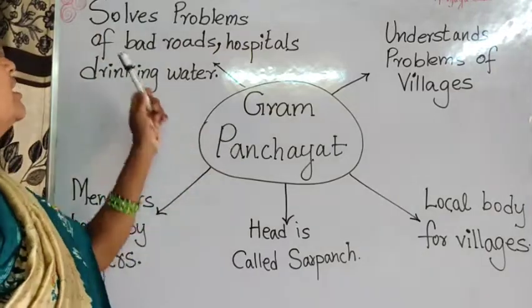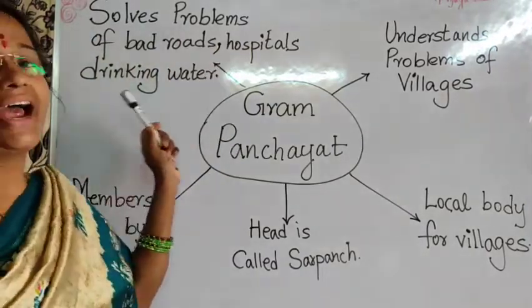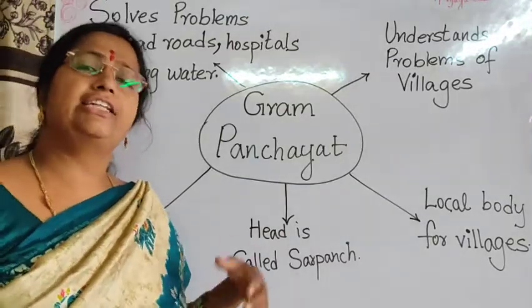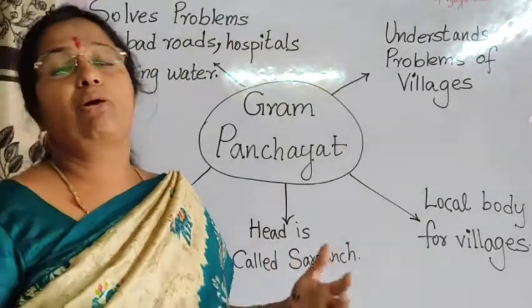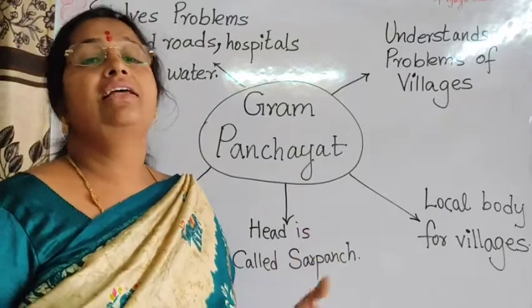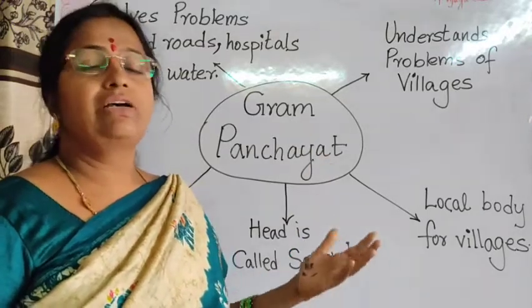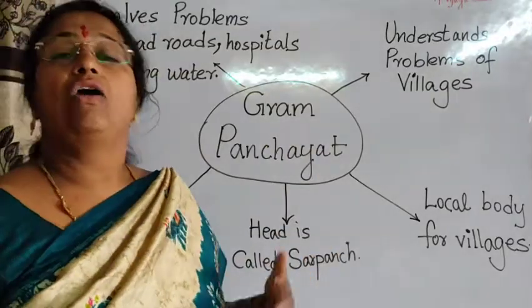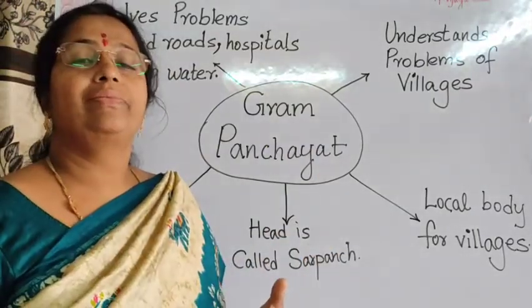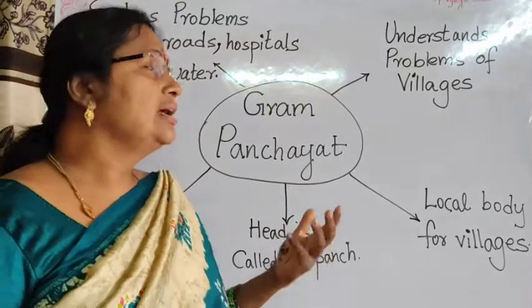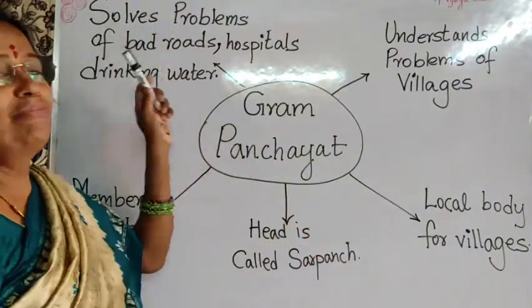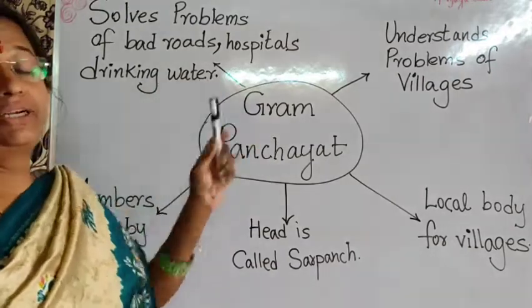Gram Panchayat solves problems of bad roads. Okay, if the roads are in a bad condition in the villages, and this problem is taken to the Gram Panchayat, then they'll observe the roads and check what the problem is, what can be done, how much funds can be allotted, what material should be brought, everything. So the Gram Panchayat solves problems of bad roads, and hospitals.